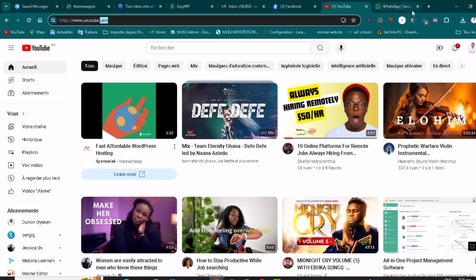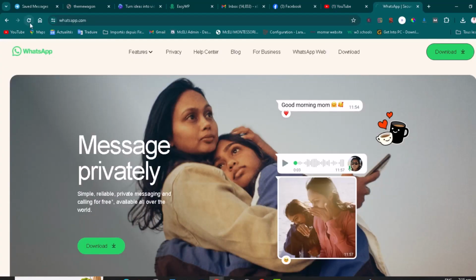Let's look at WhatsApp website. Okay, we refresh the page. Very good. I will try to navigate through this menu that you have here, and we will see some examples of subdomain. So let me click on the help center. What do we see here?